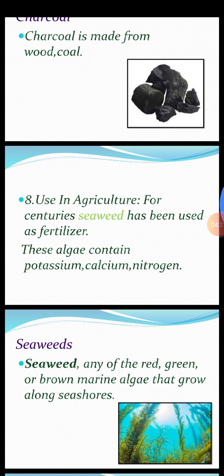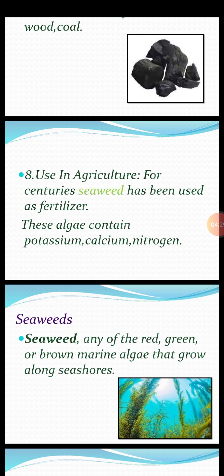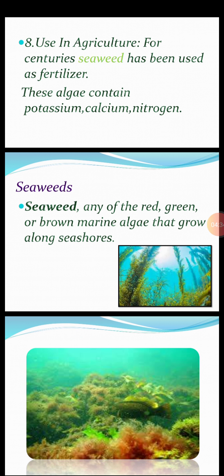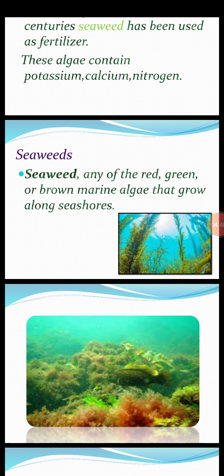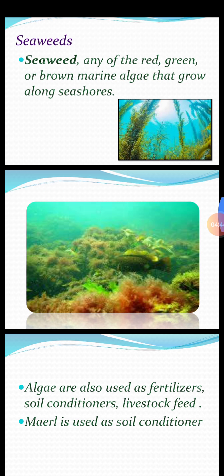Used in agriculture. For centuries, seaweeds, which are also found in aquatic environments, have been used as fertilizers. These algae contain potassium, calcium, and nitrogen. Now, what are seaweeds? Seaweed is any of the red, green or brown marine algae that grow along seashores. Pictures of seaweeds are shown.